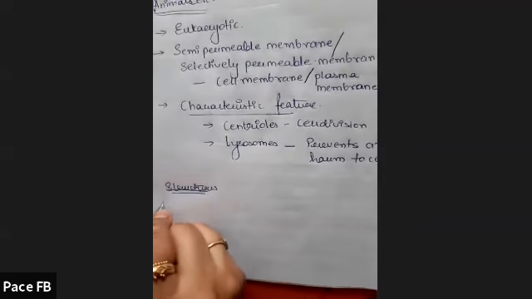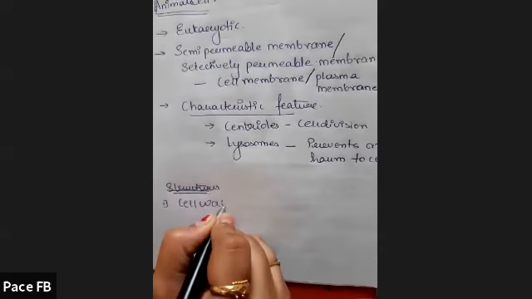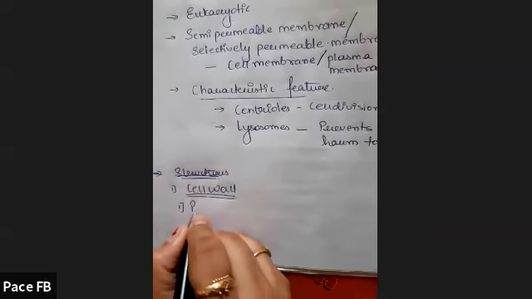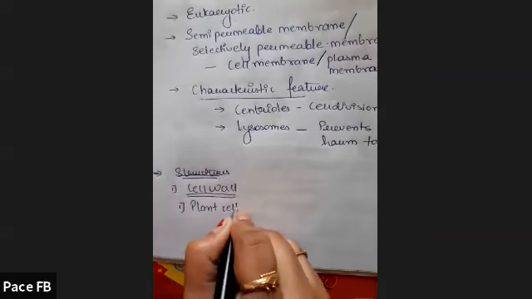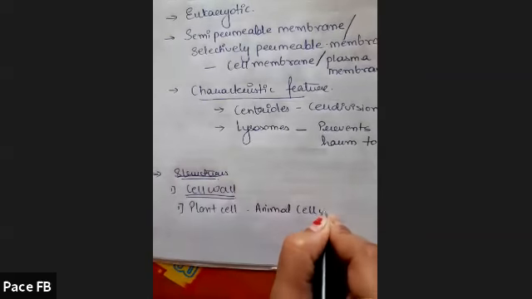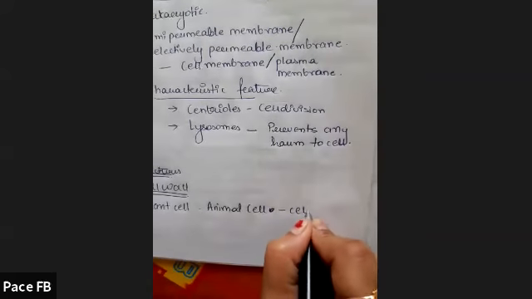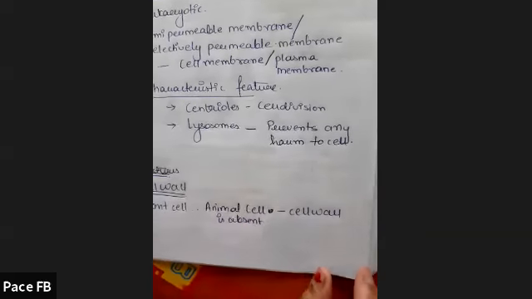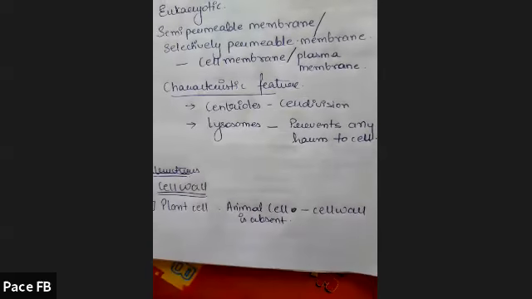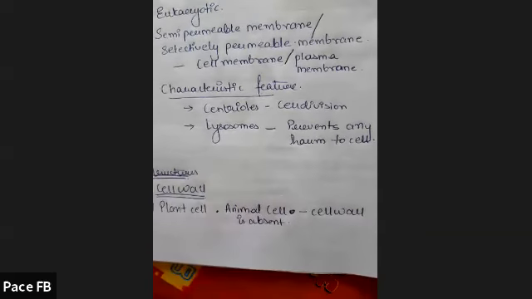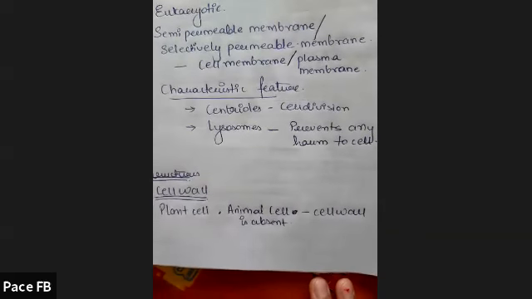The first structure we'll discuss is the cell wall. As we know, cell wall is present only in plant cell. In animal cell, cell wall is absent. Whatever function the cell wall performs in plant cell, in animal cell that function is performed by the cell membrane. Clear?